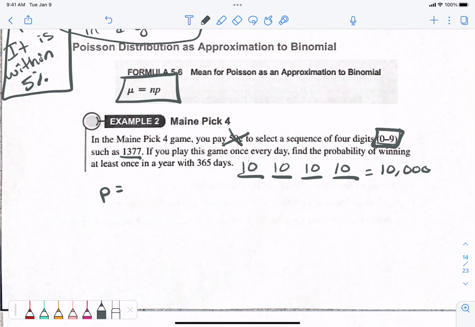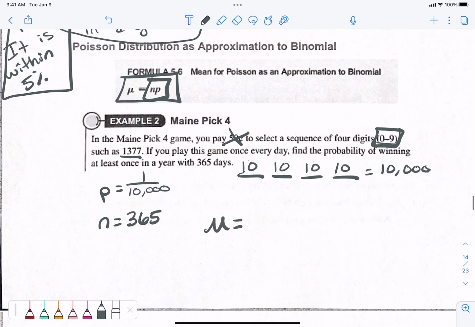What's the probability, or the P, of getting the winning one? 1 in 10,000. Do you see that? That's the probability of me winning. Okay? If you play this game once every day for a year, we need an N and a P. We already found P. What is N? 365. I'm playing it once a day, for 365 days. So if they would have just said once today, my N would be 1. But 365 days. So on average, what's the chances of me winning?